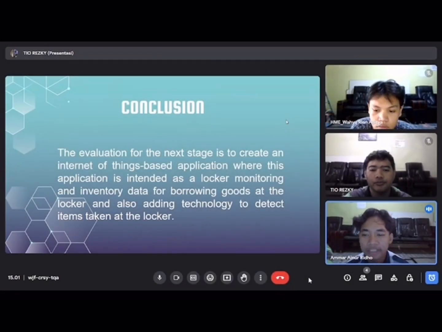Okay, the conclusion. The evaluation for the next steps is to create an Internet of Things based application, where this application is extended as a locker monitoring and inventory data system for borrowing goods at the locker, and also adding technology to detect items taken from the locker.